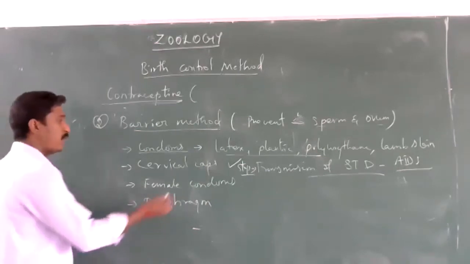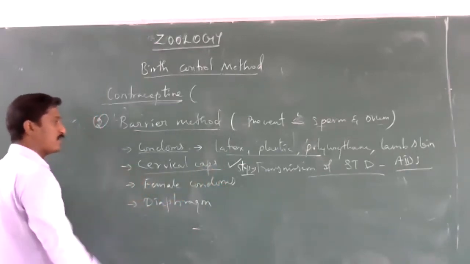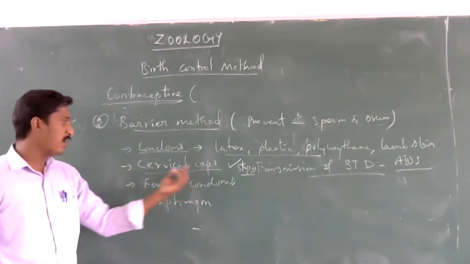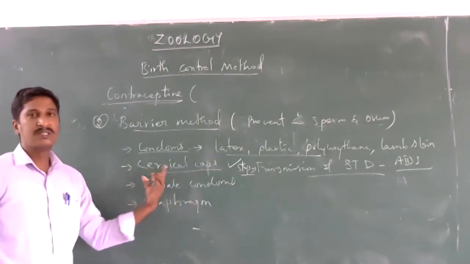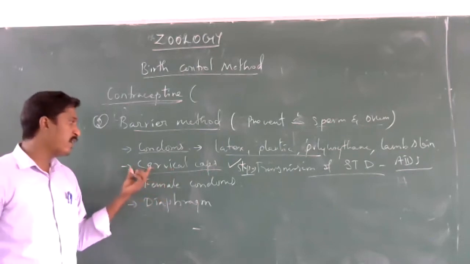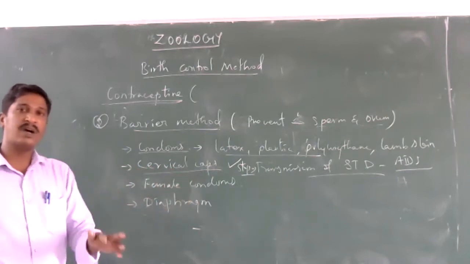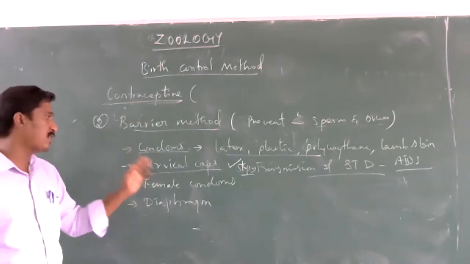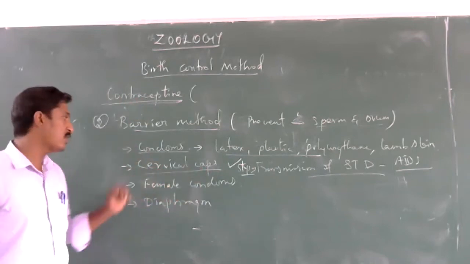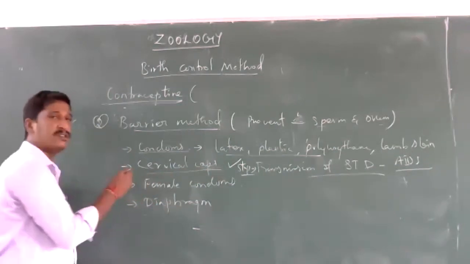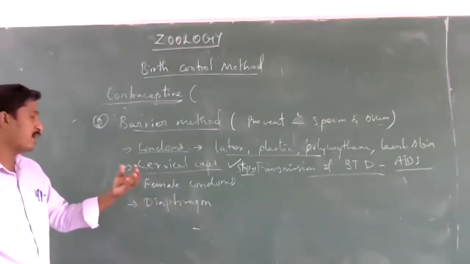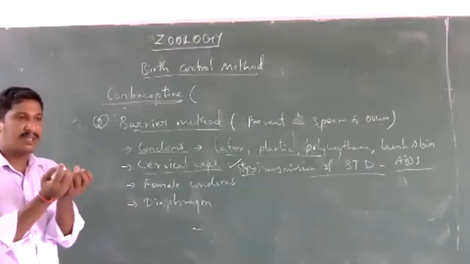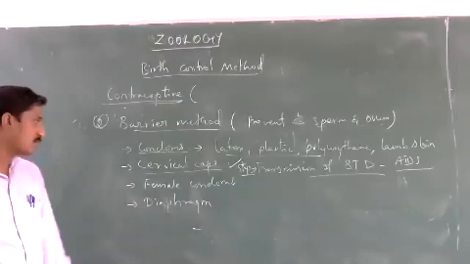Then the second one is cervical caps. A cervical cap looks like a cap-like structure. It is fixed into the cervical region, so sperm cannot reach the ampulla of the fallopian tube. It is also made up of rubber, fitted with an elastic metal.